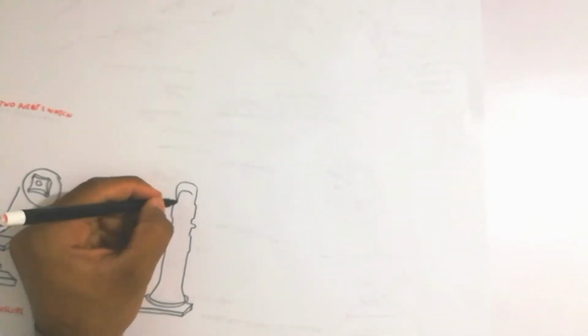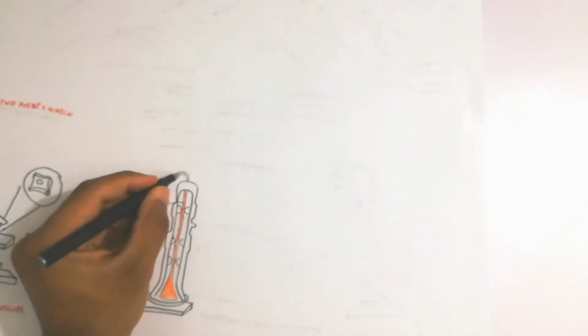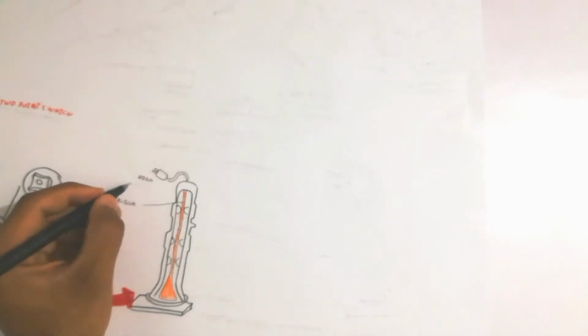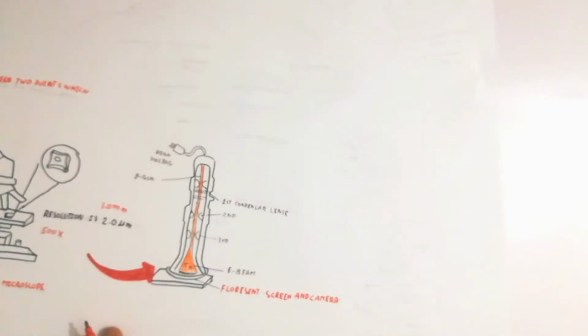So that's important. Next we will talk about the electron microscope. The electron microscope uses high voltage, and an electron gun is used for dispersion of electrons, with first, second and third condenser lenses, and there is 2 nanometer, a very high resolution. A 2 nanometer object can be watched due to the fluorescence screen and camera. There is the production of electrons which make an image to produce the whole beautiful cell.